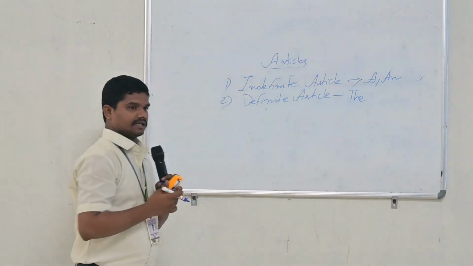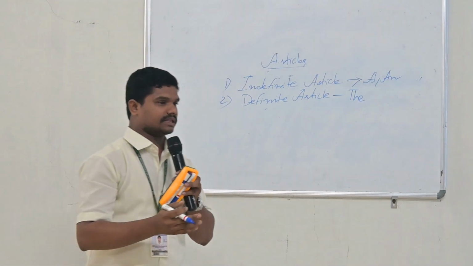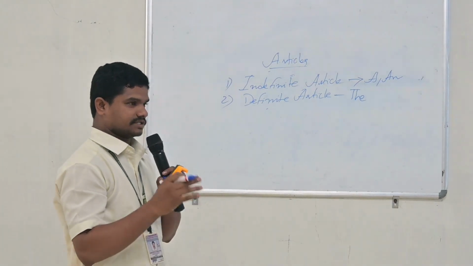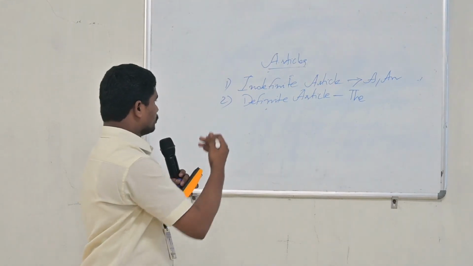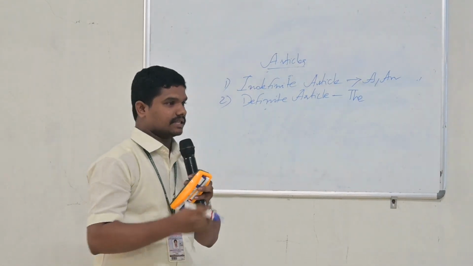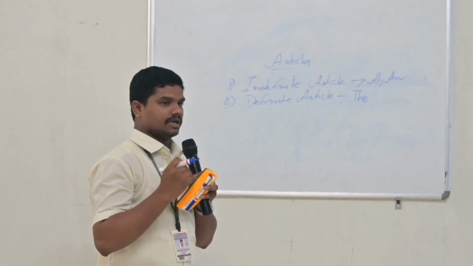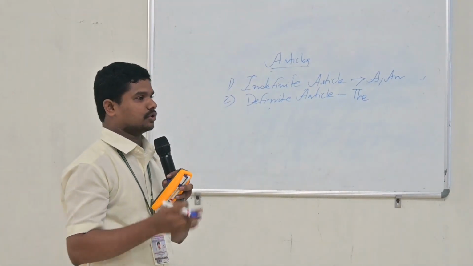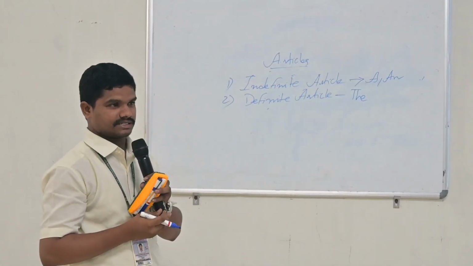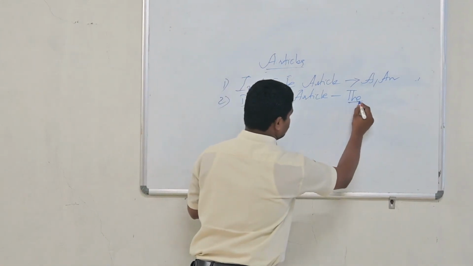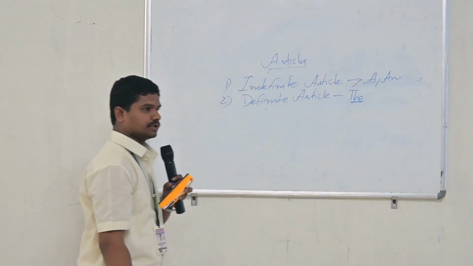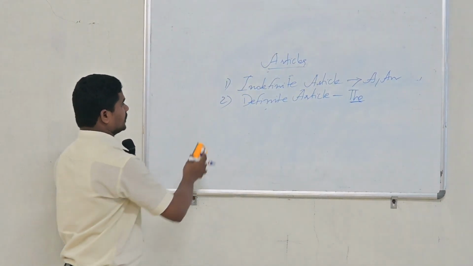So here, let us try to remember the definition of the definite article. The indefinite article is the article which doesn't tell the exact information about the subject of the sentence. But the definite article is the article which tells the exact information about the subject of the sentence. So that is the article the. Now I think you understood. Today we are going to learn about the definite article.